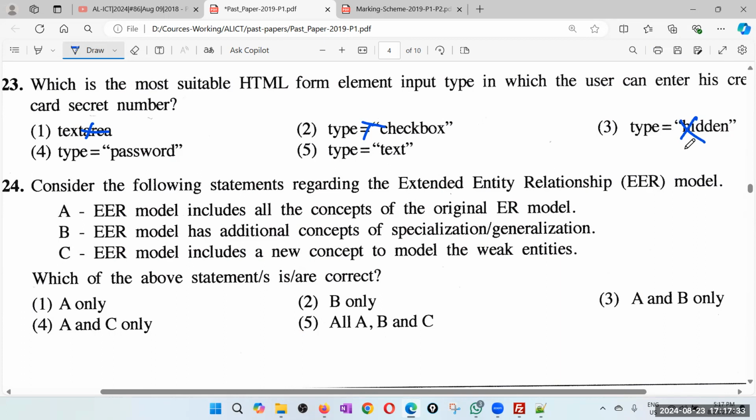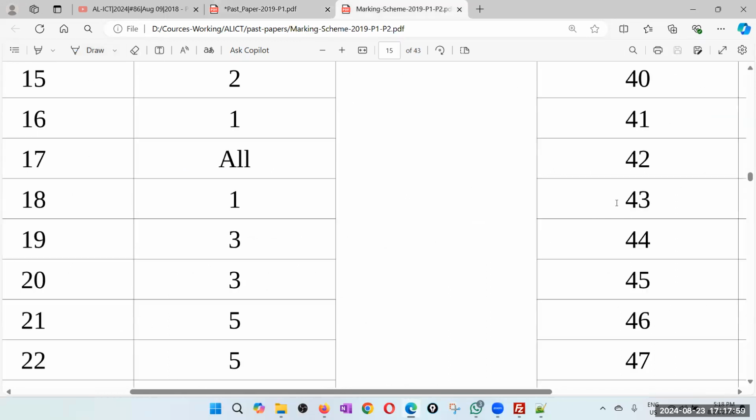So hidden fields are just to send data without showing it in the browser. Text is not good enough because it says it must be secret. So therefore, I'll go for password field, because in password, the data is shown as dots or stars. You can type it, but you can't see it on the screen. So definitely the answer must be the fourth one. Yes, 4.